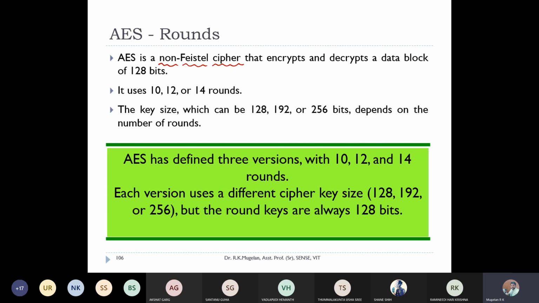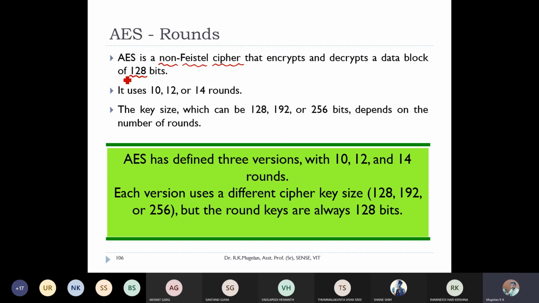And here the data blocks are made up of 128 bits. Compared to DES algorithm, where our plain text and ciphertext blocks are 64 bit, here we use double the size. Each and every block is made up of 128 bit. And here we have the flexibility of choosing the number of rounds. In our DES algorithm, we had initial permutation, then 16 rounds, then final permutation, right?